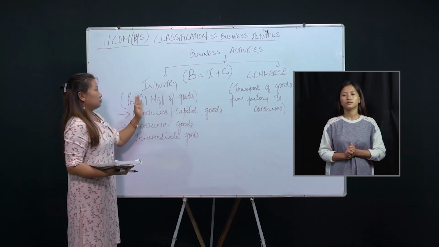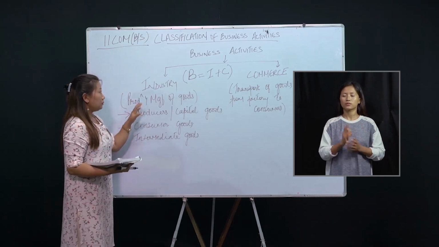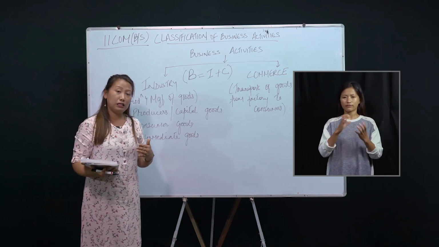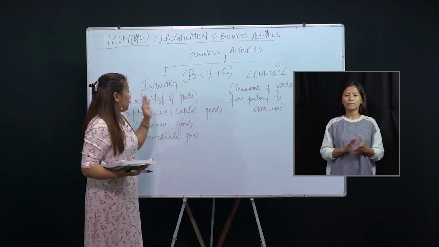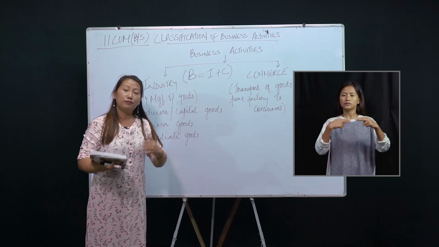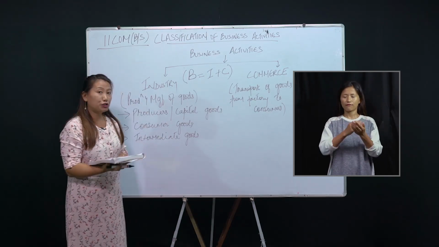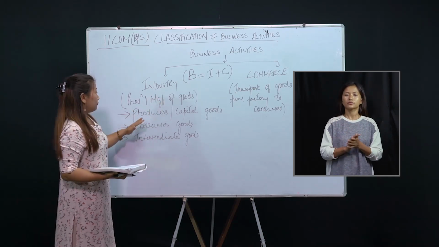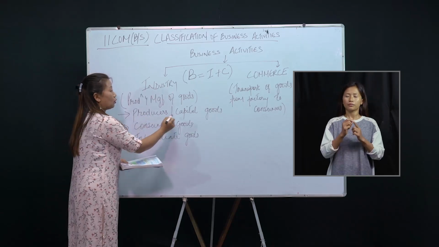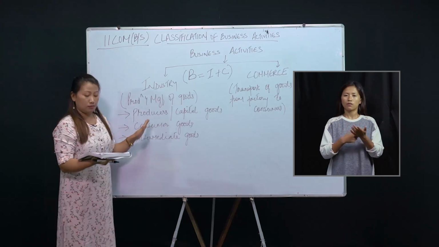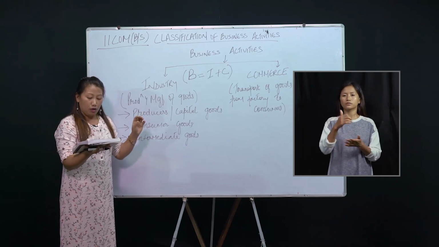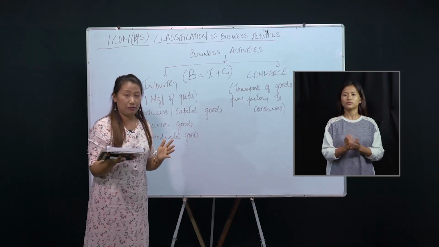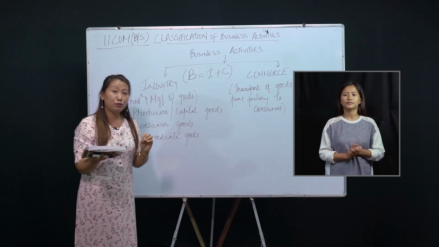Now we will discuss one by one, starting with industry. Industry is all about transforming or converting raw material into a finished product. Industry means converting raw material into a finished product or semi-finished product. That's why there are three important types of goods manufactured in industry. The first one is producer goods or capital goods. What are producer goods? Producer goods are goods used in producing other goods.